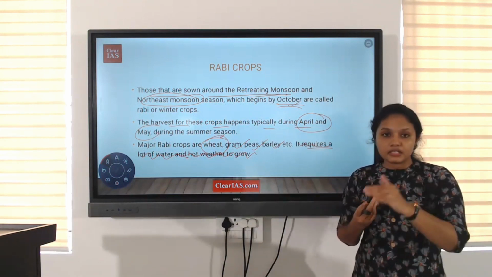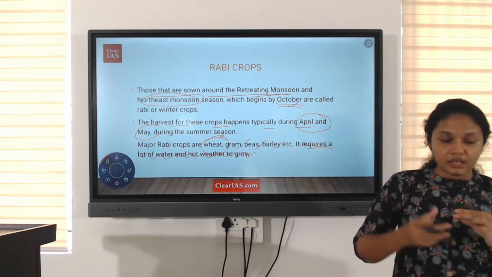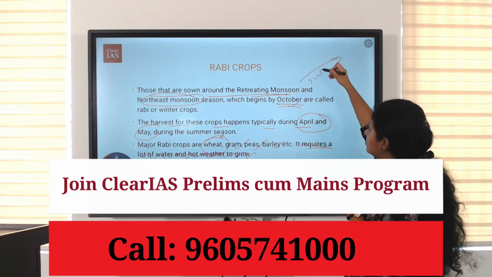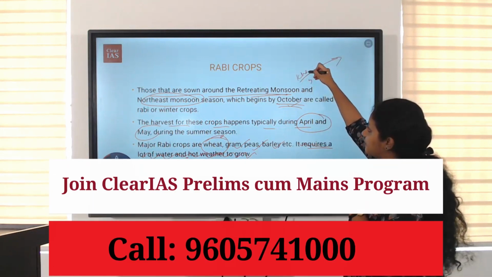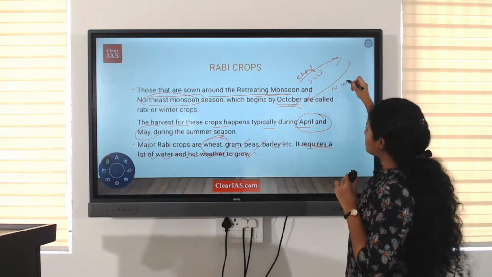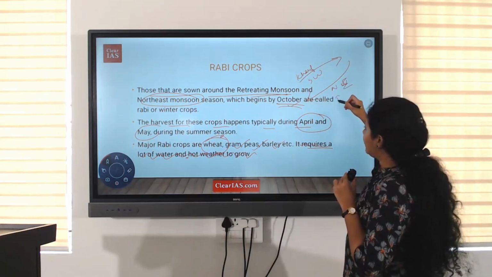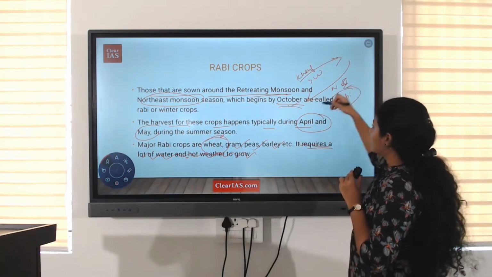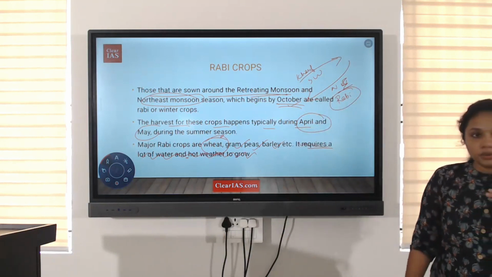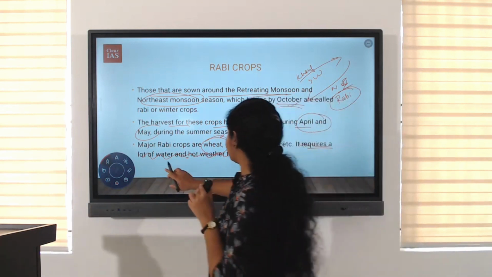The next one is Rabi crops. Rabi crops are grown in the retreating monsoon. When the monsoon wind goes one way, that is the southwest monsoon, we have Kharif. When the monsoon wind returns, the northeast monsoon, we have Rabi. Examples of Rabi are wheat, barley, urad dal, etc.